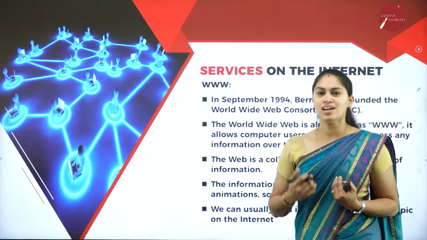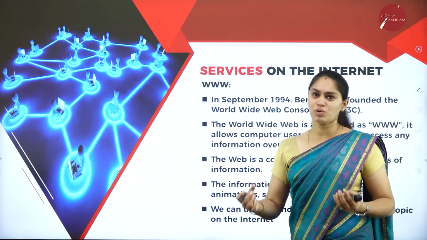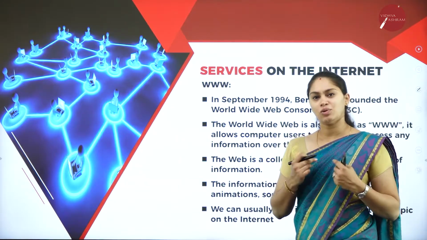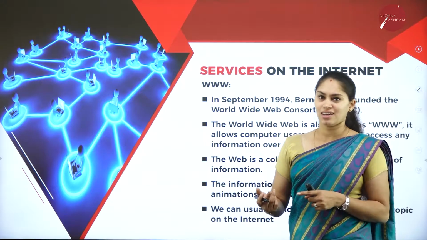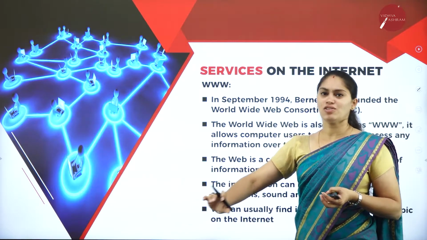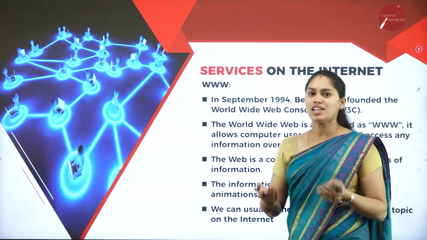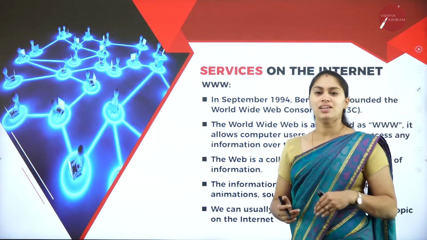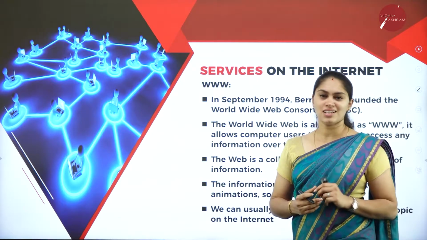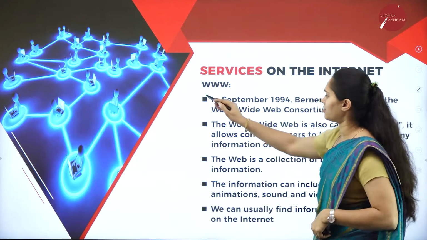Now I got to know, right? I know what a computer is, what the use of a computer is, why the connection between two computers is important, how a network has been built, and if it is a network of networks, then I will call that an internet. And if it is an internet, that will consist of a set of computers, and each computer has data and information that needs to be shared among the others. Then what are the services that I can get with the help of this internet? That is the www, World Wide Web. So we'll see about that first service.